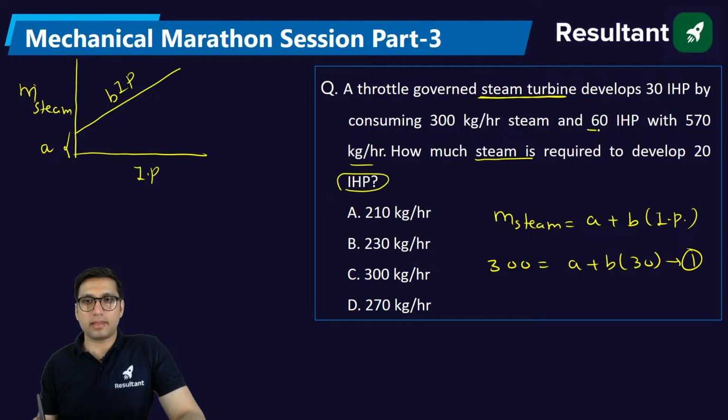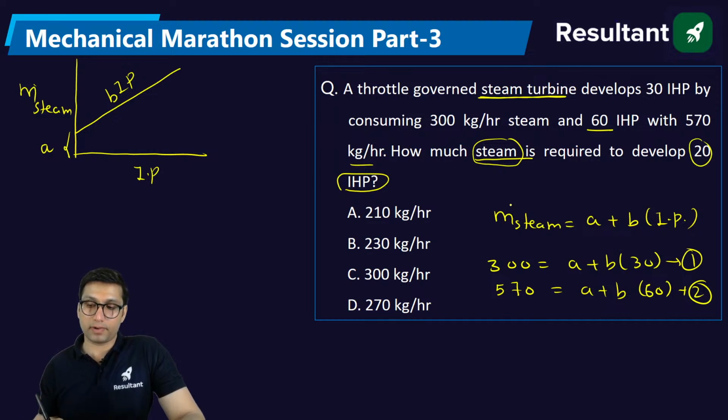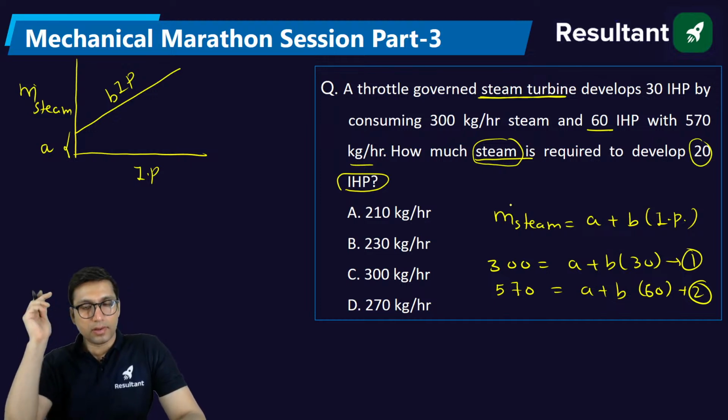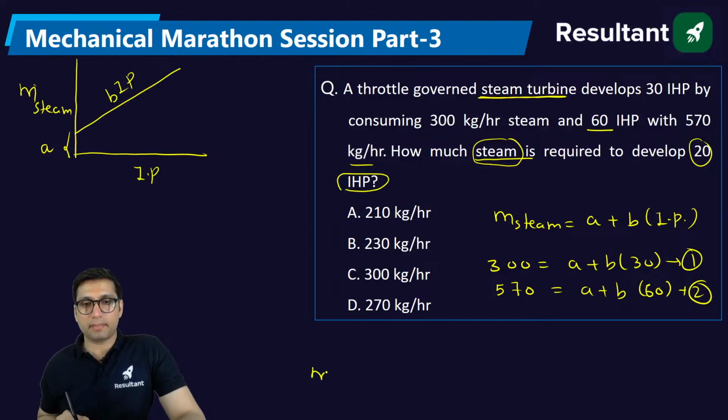In the second case, 570 kg per hour when the power is 60. In the third case, they are asking for the amount of steam when the power is 20 horsepower. So the mass of the steam is A plus B into 20. If you know the values of A and B, you can get this answer.